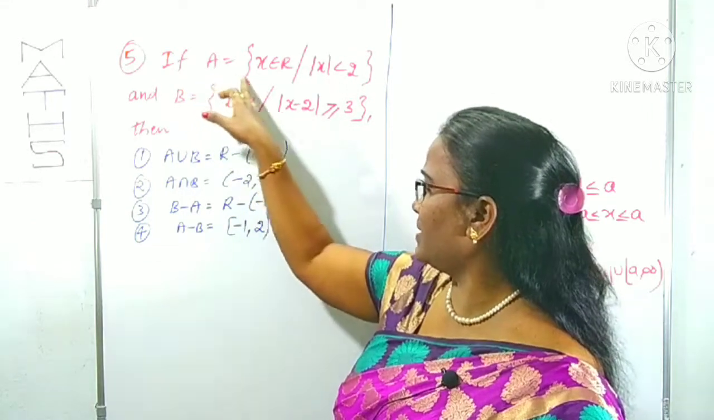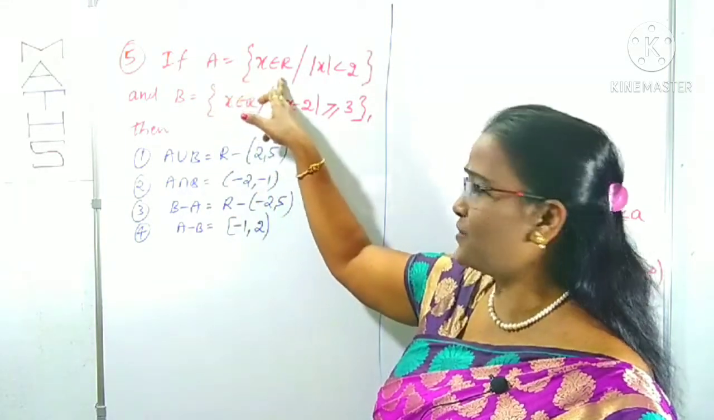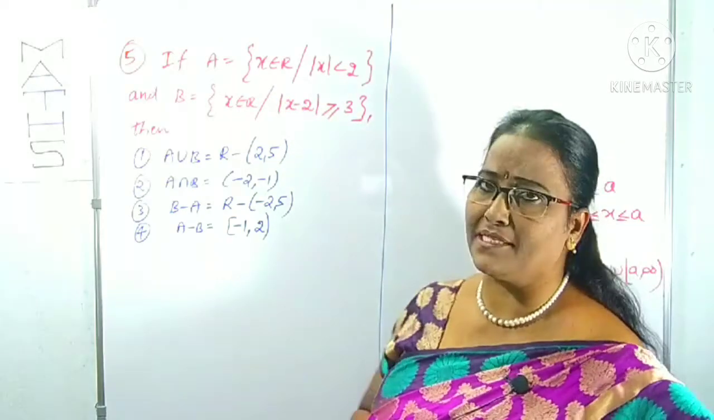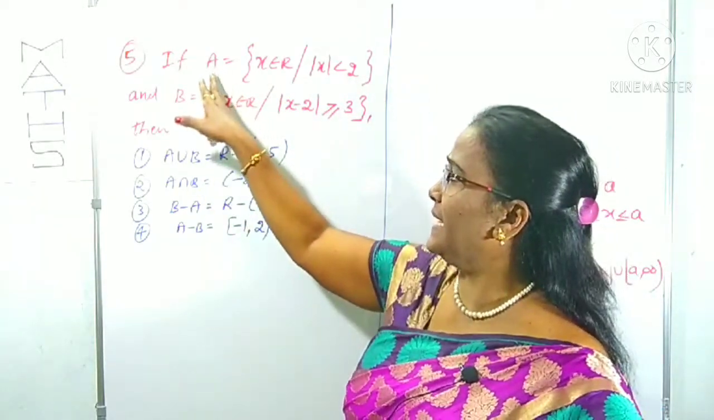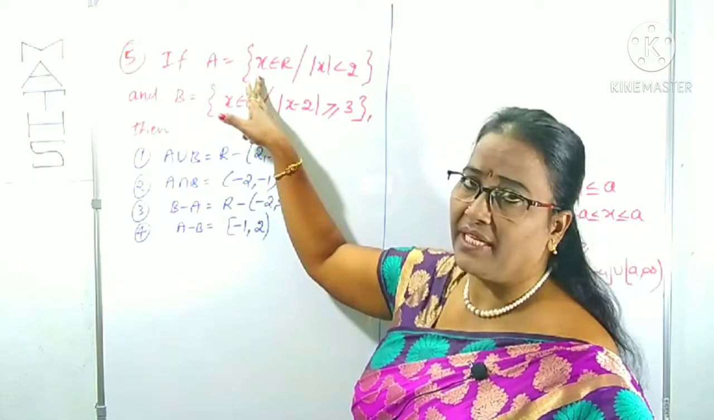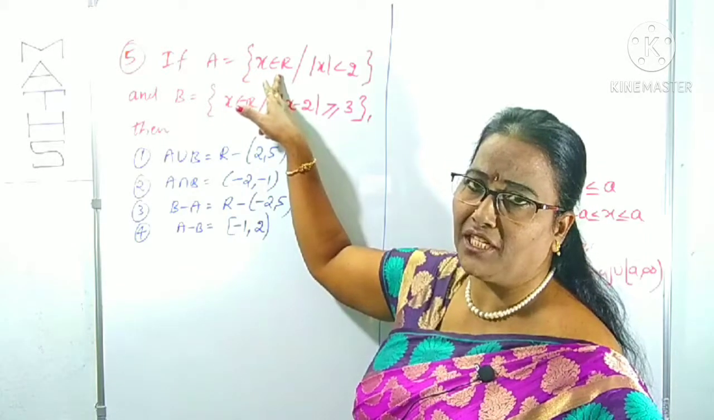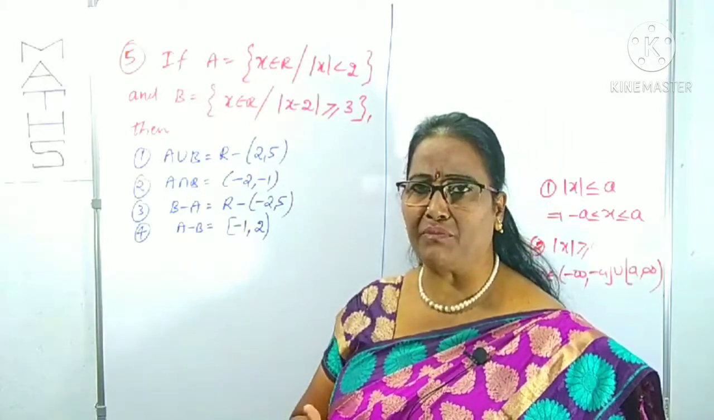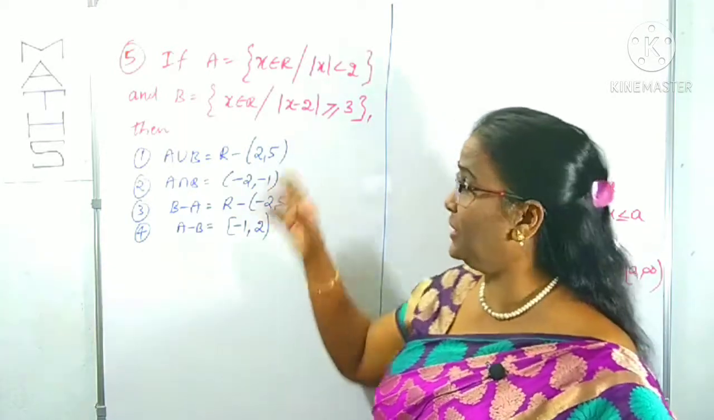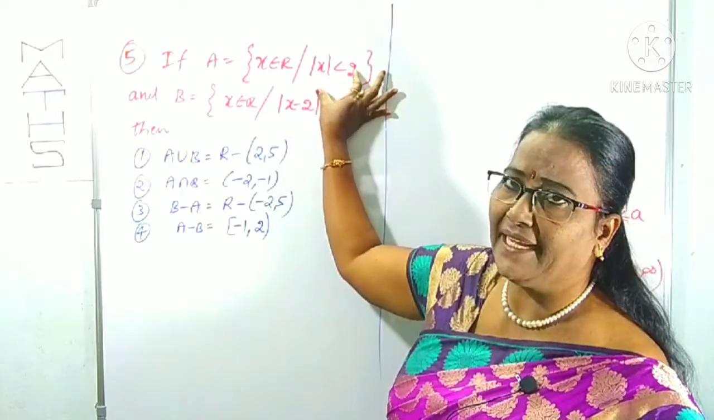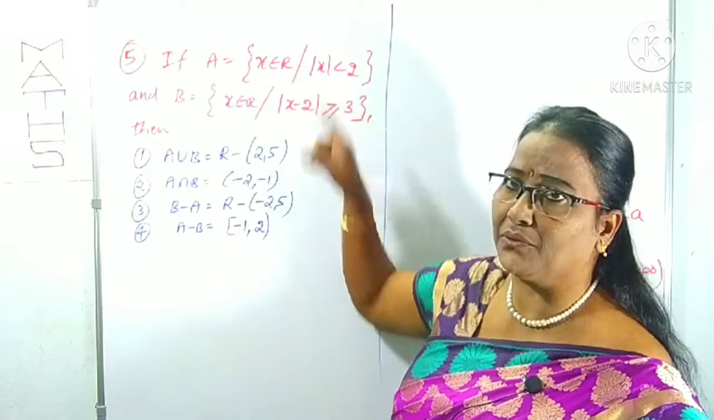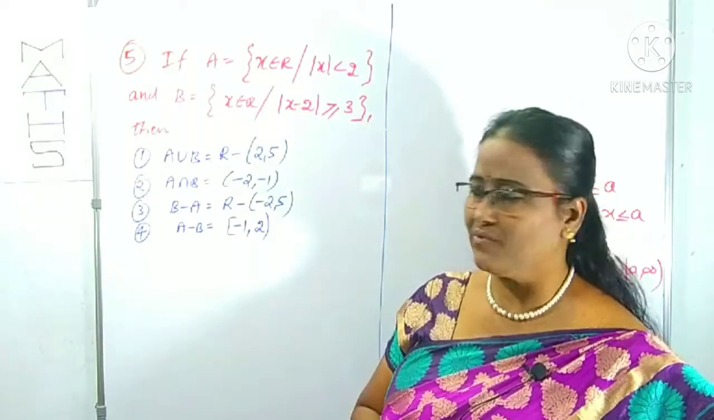If A is one of the sets, x belongs to R such that mod x is less than 2, it means we have to find A, where x takes values of real numbers. Real numbers means all numbers from minus infinity to plus infinity, which satisfy this inequation mod x is less than 2. From that we can find out the x values.